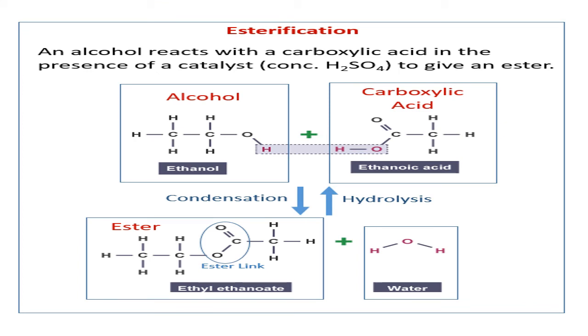Now, instead of using lithium aluminum hydride or sodium borohydride, which are very costly, in industry they not only see the route part, the easy part, the convenient part, they also see the cost factor. So instead of using carboxylic acid directly, they convert the carboxylic acid into esters. Esters are organic salts which are easy to handle. They are very cheap compared to the other chemicals.